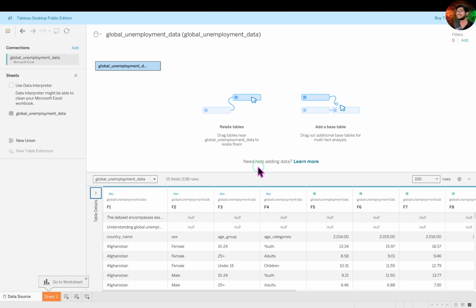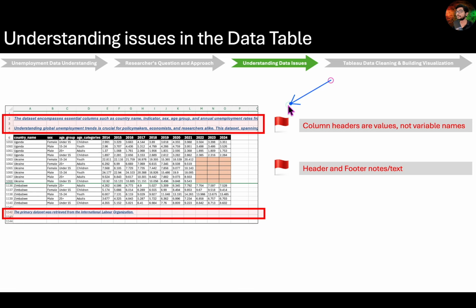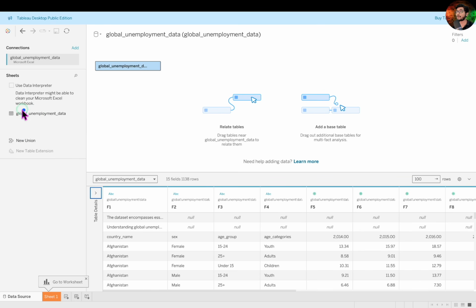Since the dataset is in a messy format, the first thing to observe is that the actual field names such as country, gender, age are located in the third row, while the first two rows contain descriptive text. As a result, Tableau has assigned default field names like F1, F2, F3 and so on. To remove this descriptive header and footer text efficiently, Tableau offers a built-in tool called Data Interpreter.